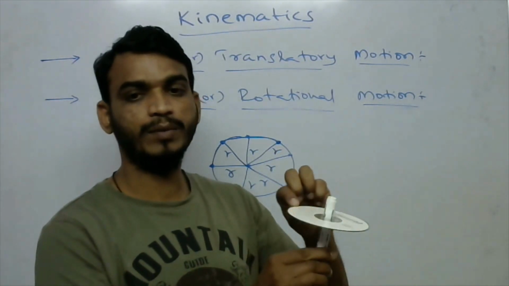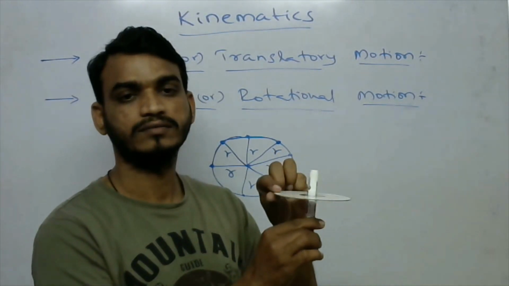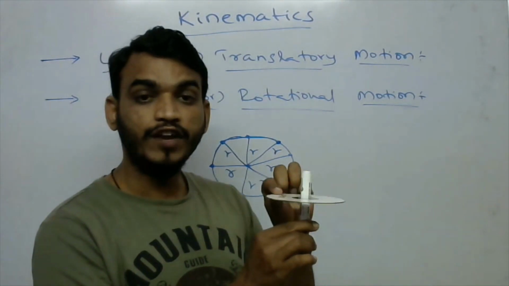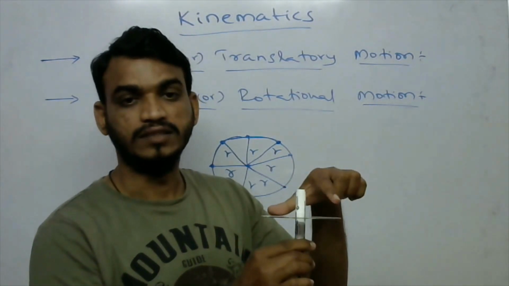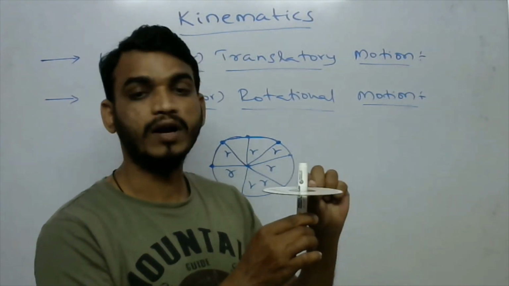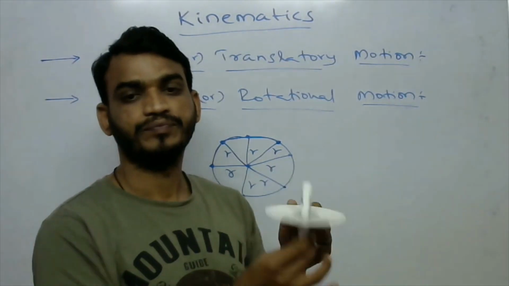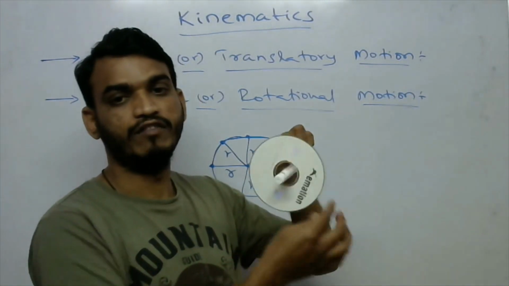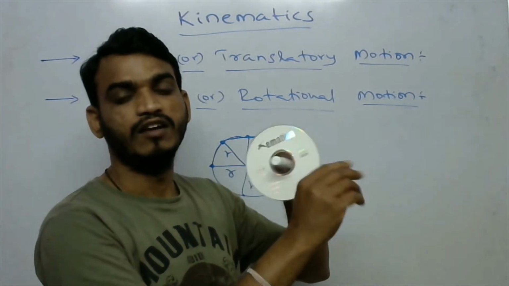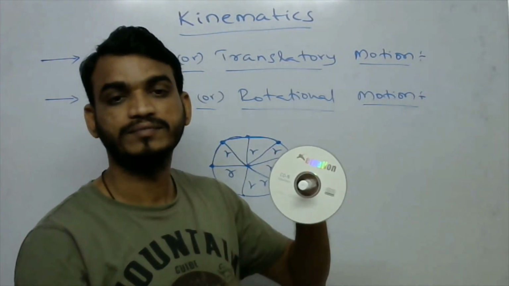If it rotates about this fixed point, what will happen? The CD is a rigid body, it consists of a group of particles. Every particle in the CD will complete the circle at the same time only.